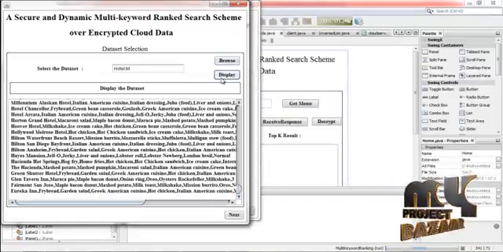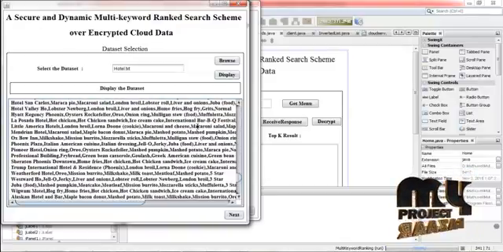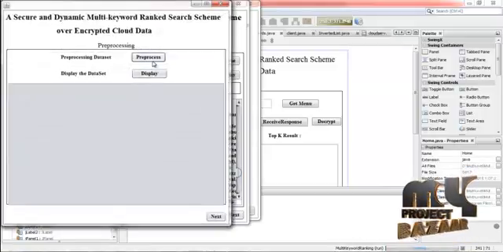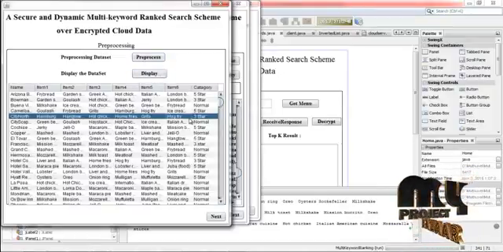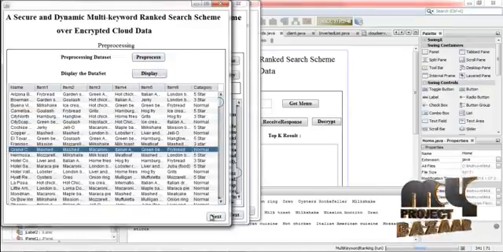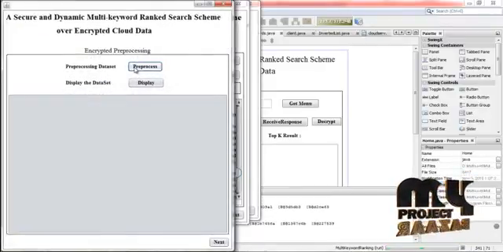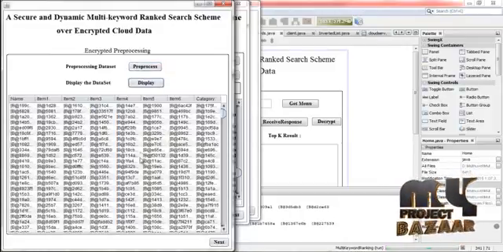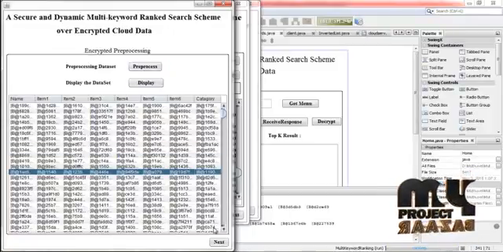Then display. This contains the hotel names and then the food items that are present in those hotels. Then click next. Here the data is pre-processed by using the pre-process button, and then click display. Now the pre-processed data are displayed, and then click next, and then pre-process. Here the pre-processing is done for the encrypted data. Then click the display button. Here the encrypted data are displayed. It is the pre-processed data.